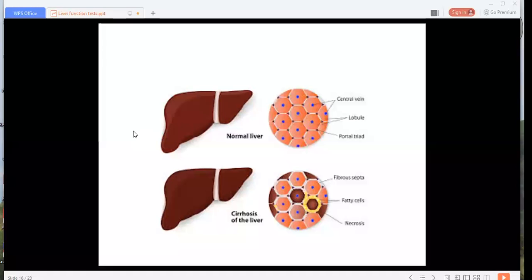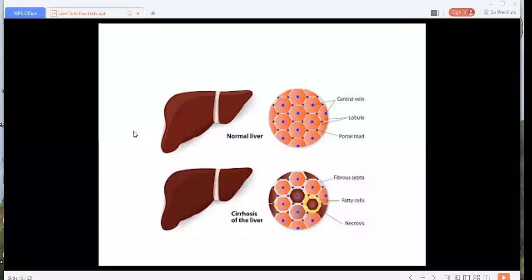Now, the etiology of nutritional cirrhosis. The first etiological factor is malnutrition, then alcoholism, then infections like infective hepatitis.